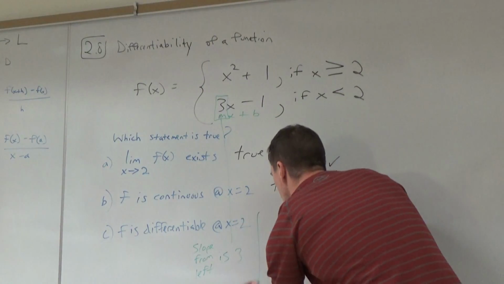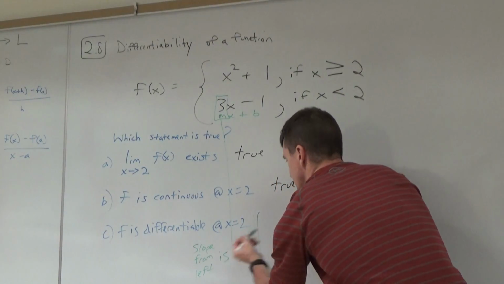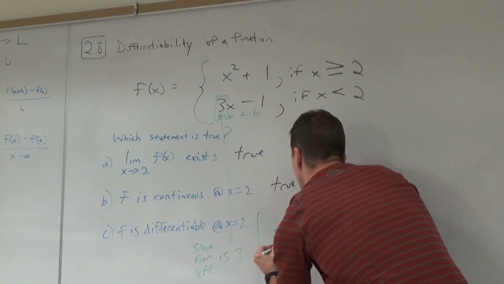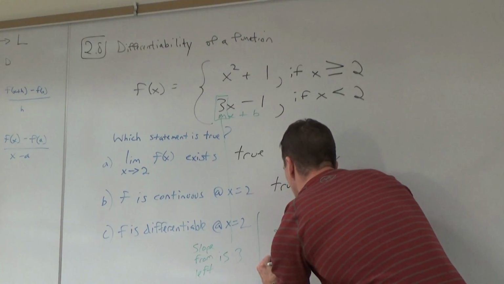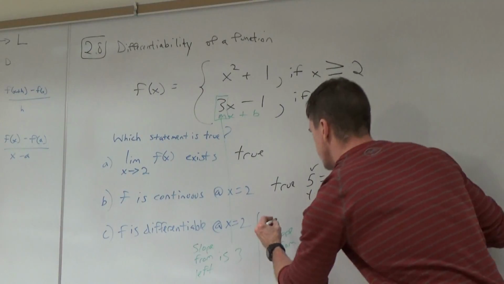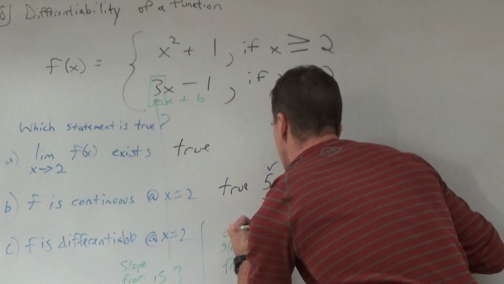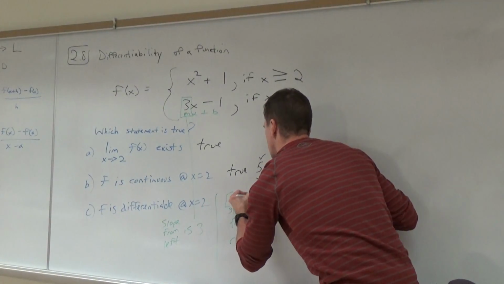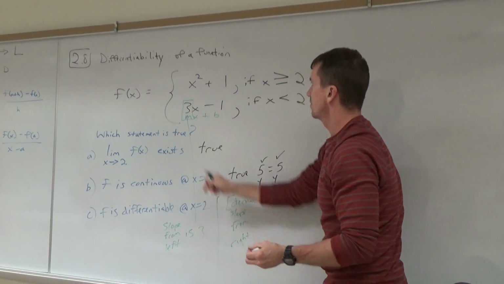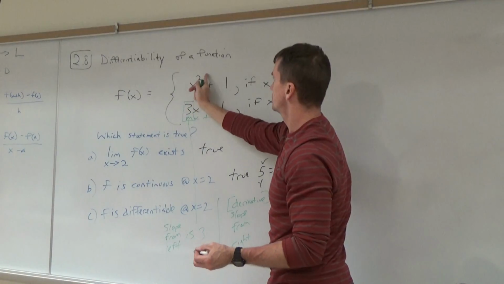I'm going to put a wall. What's the slope? Slope from the left. What's the slope from the right? We're saying it's the derivative. So I'm going to put that word down. You know we're doing a derivative from the right, just like derivative from the left. Slope from the right. I'm going to use the power rule though. 2 in front.